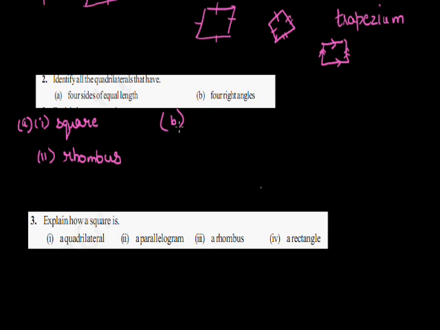Come to the B part, four right angles. We all know that there are only two quadrilaterals in which four right angles are present. First is the square and second is the rectangle.